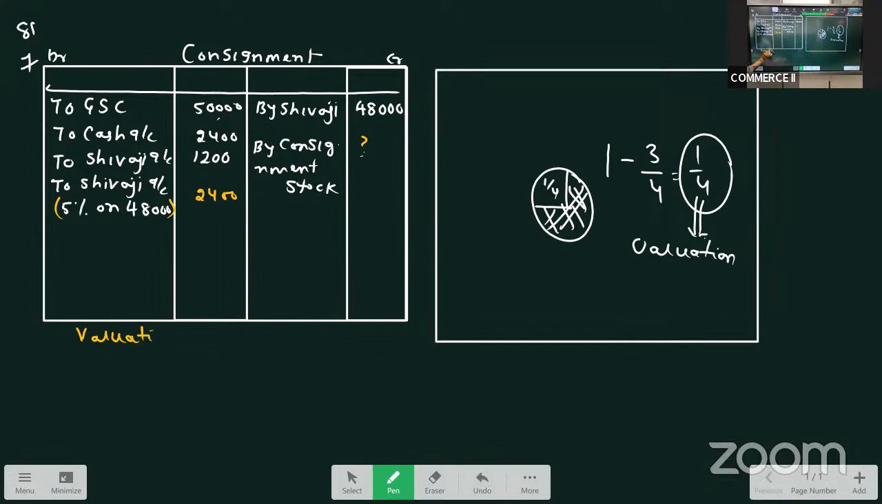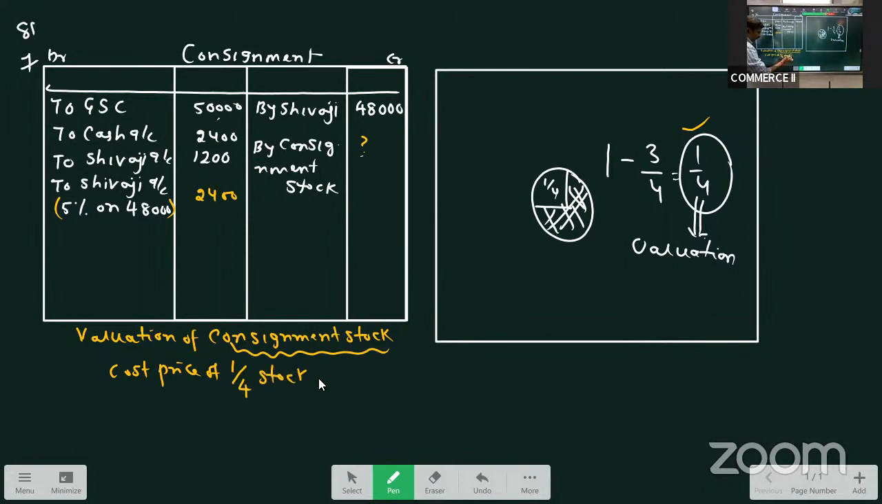Valuation of consignment stock. The valuation of consignment stock is to be done at cost price. So what is the proportion unsold? It is 1/4 unsold, no? So what I'll do is take the cost price of 1/4 stock.